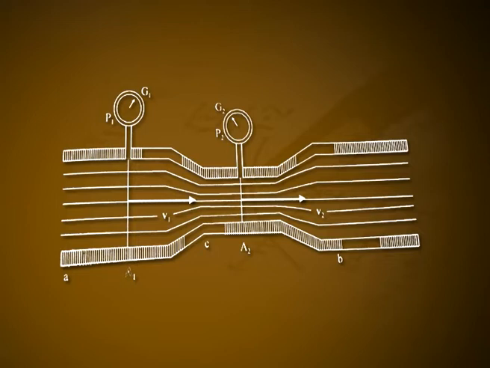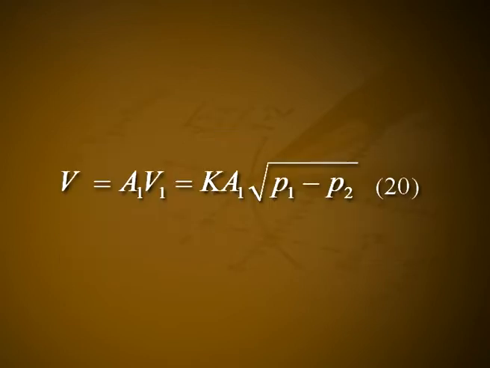The amount of fluid passing through any section of the pipe per unit time is V equal to A1 into V1, which is equal to K into A1 into square root of P1 minus P2. Let it be equation number 20. The actual discharge is, however, slightly less than that obtained from equation 20 due to the friction between the pipe and the water, the viscous forces and eddy motions.